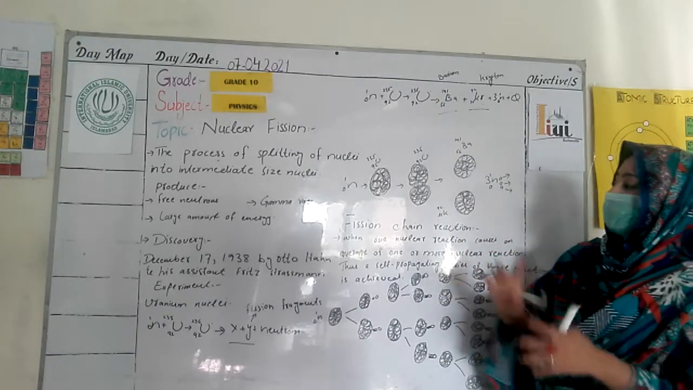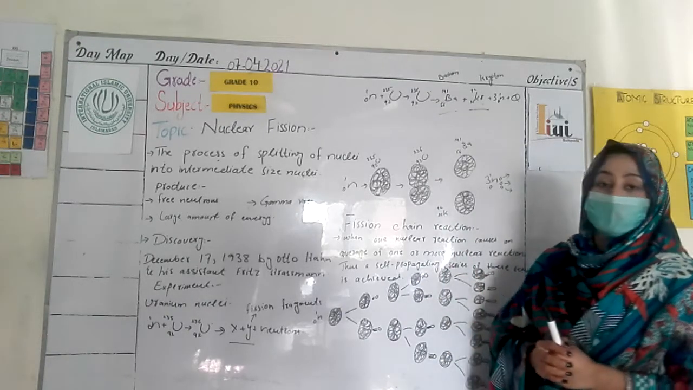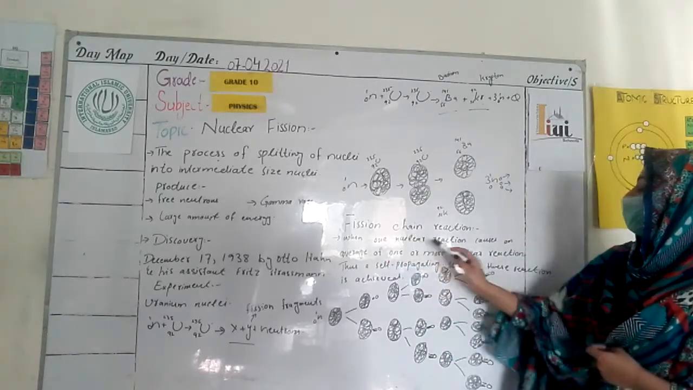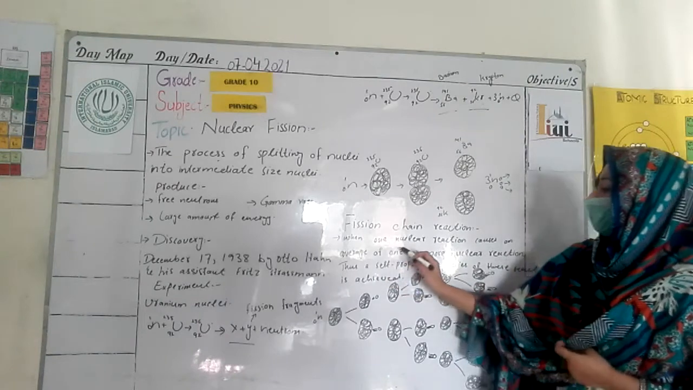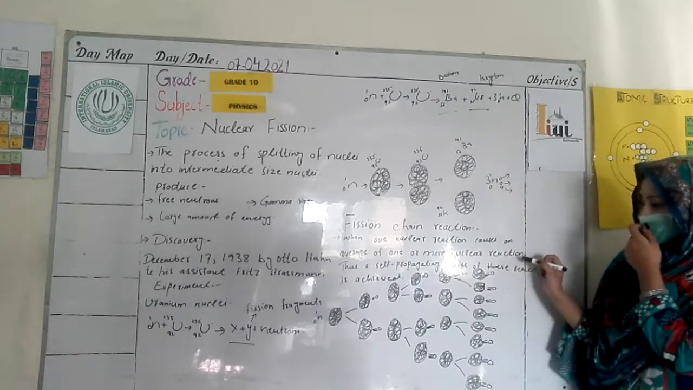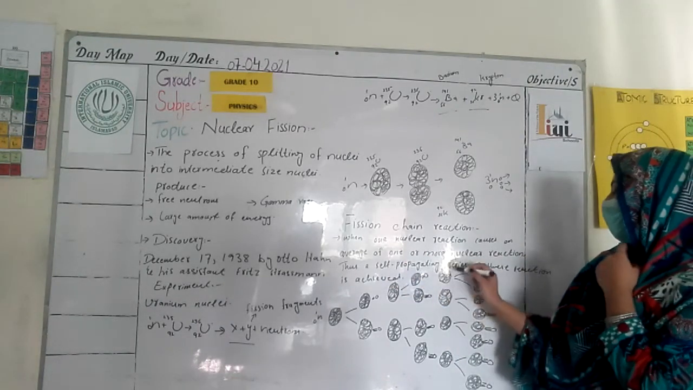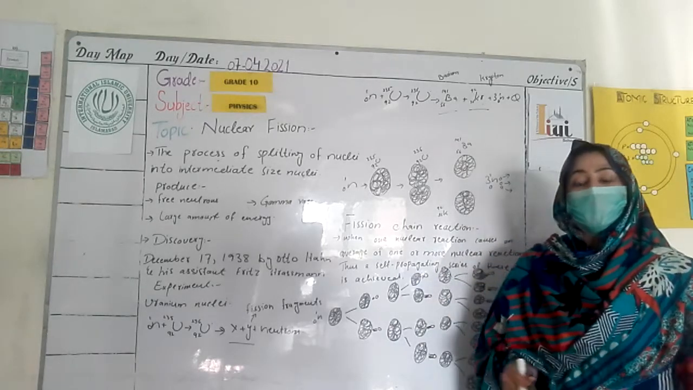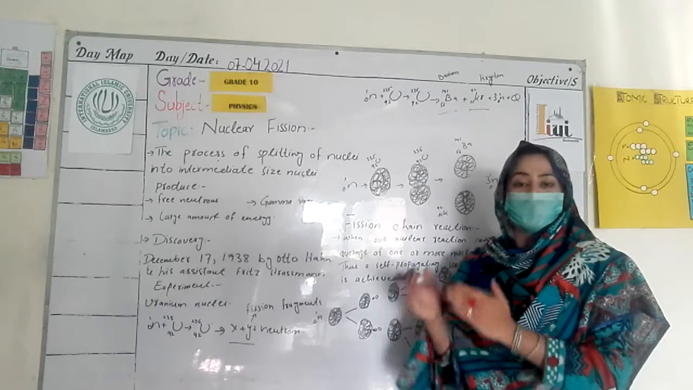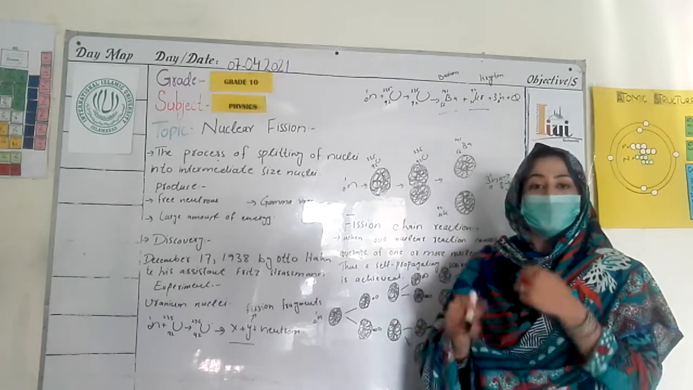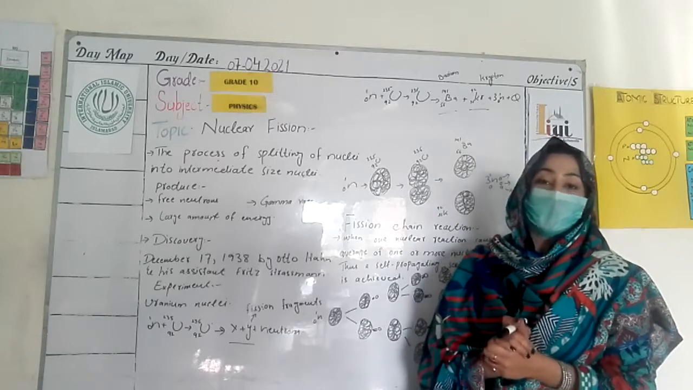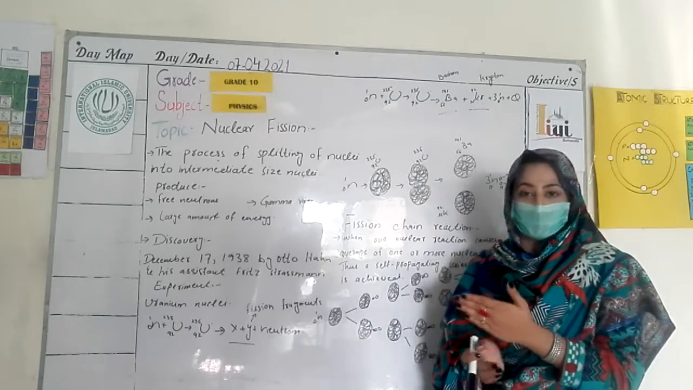Now let us look at the fission chain reaction. What is a fission chain reaction? When one nuclear reaction causes an average of one or more further nuclear reactions, a self-propagating series of reactions is achieved. What happens if uranium takes more neutrons? Then more reactions occur. This type of reaction is called a fission chain reaction.